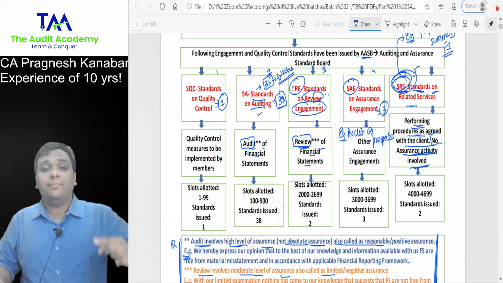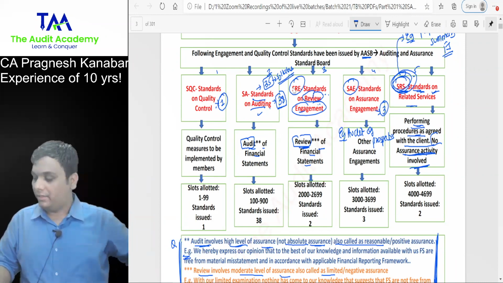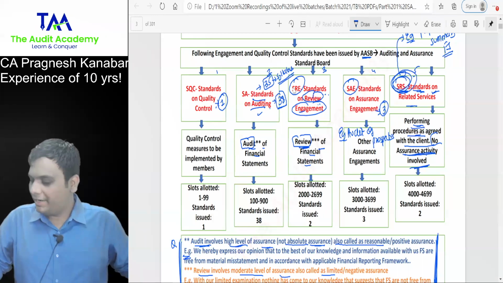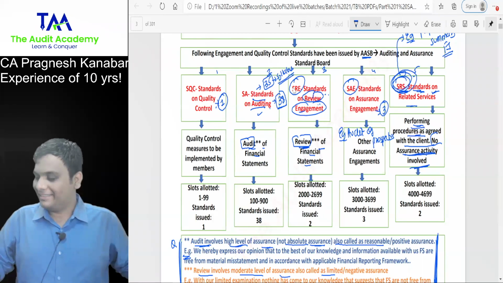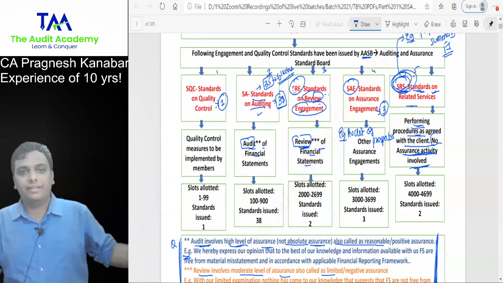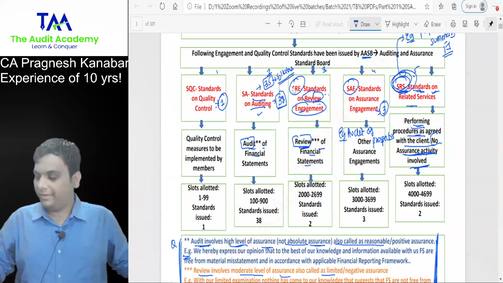And which category provides absolute assurance, guarantee? None of these. Because as a practicing chartered accountant, we never provide guarantees. Unless it is an assignment of a forensic audit or investigation. That is a completely different thing, which I will discuss in the non-essay part.